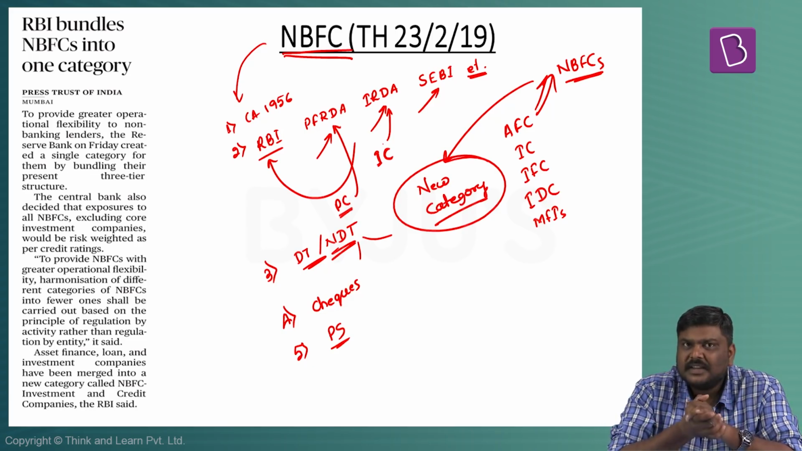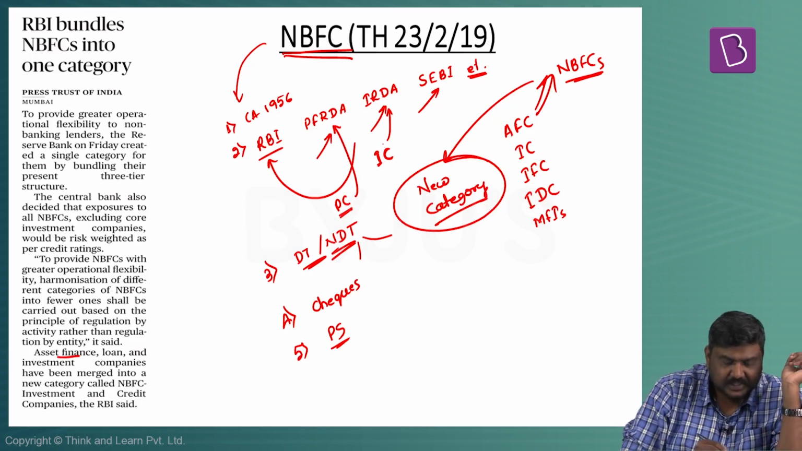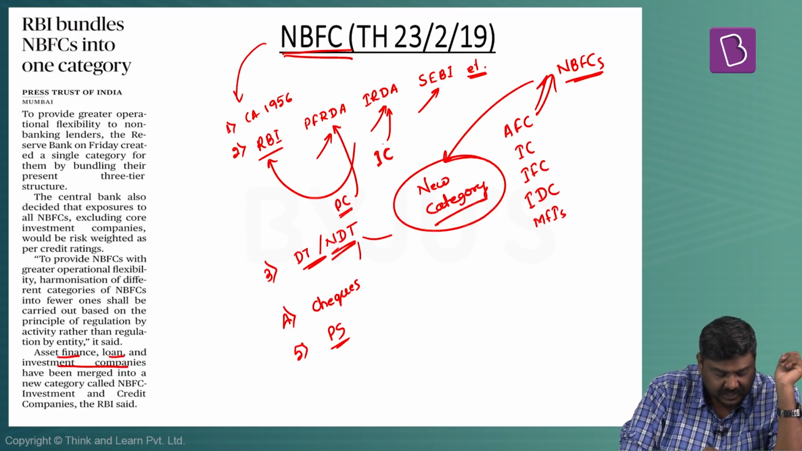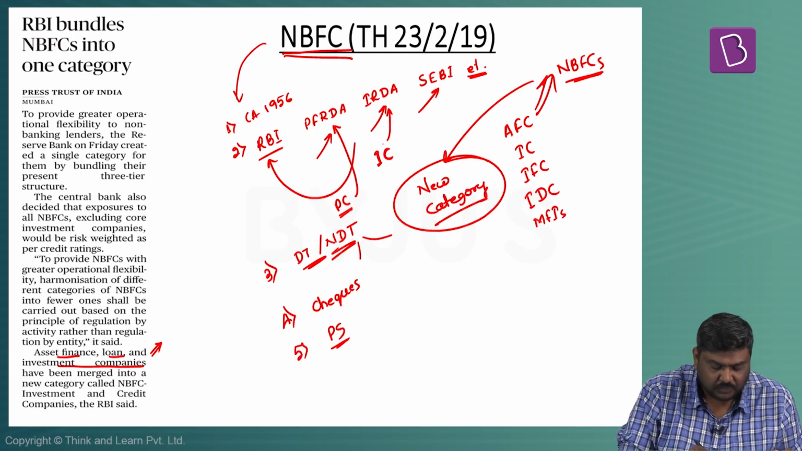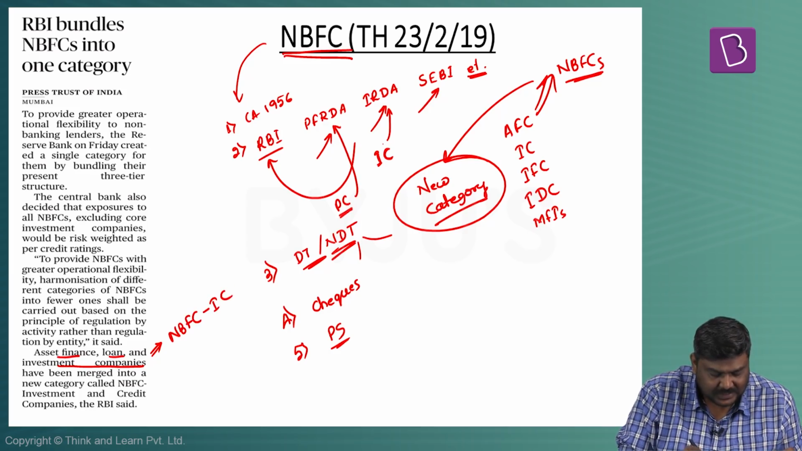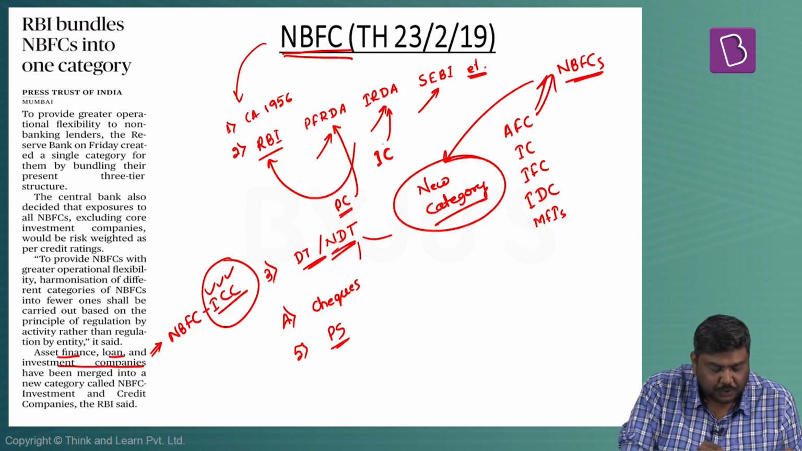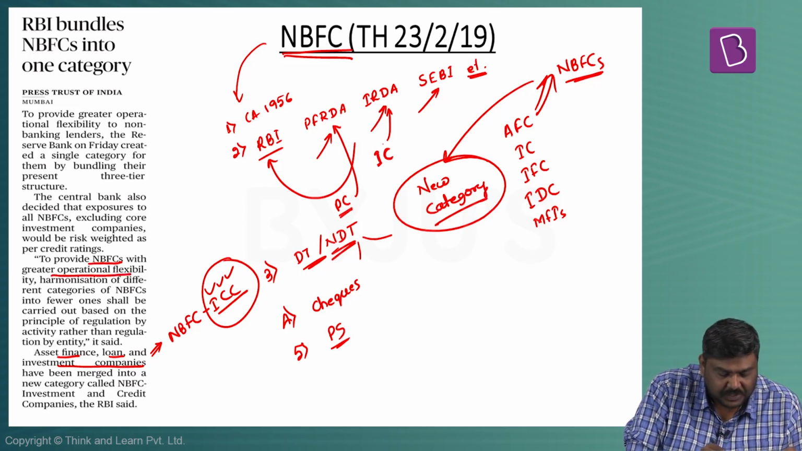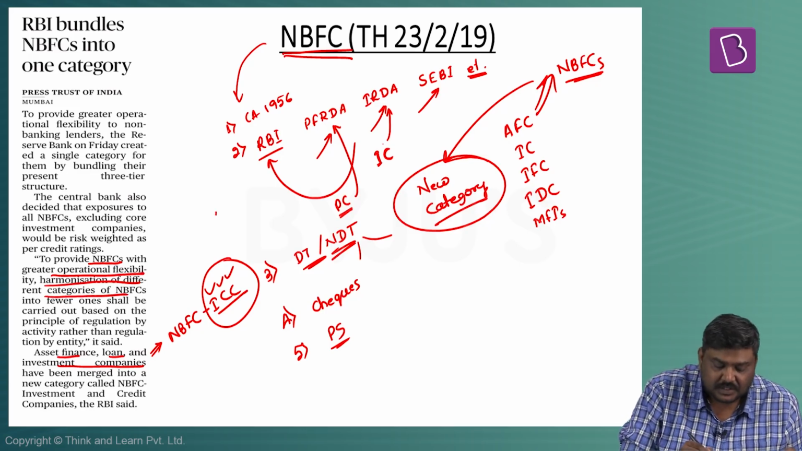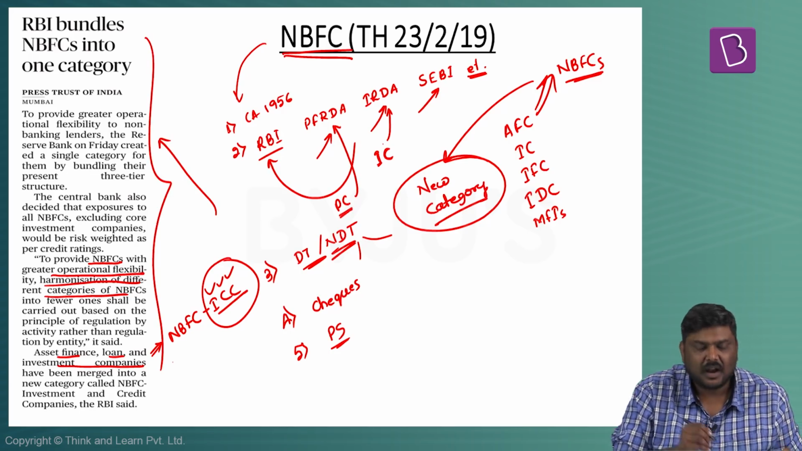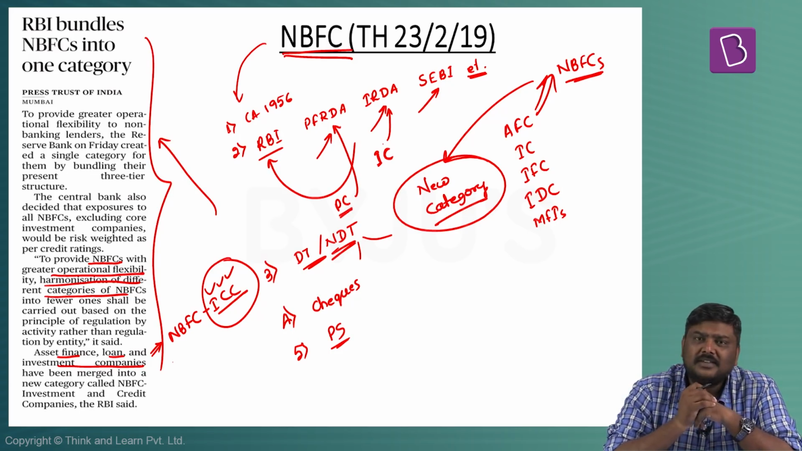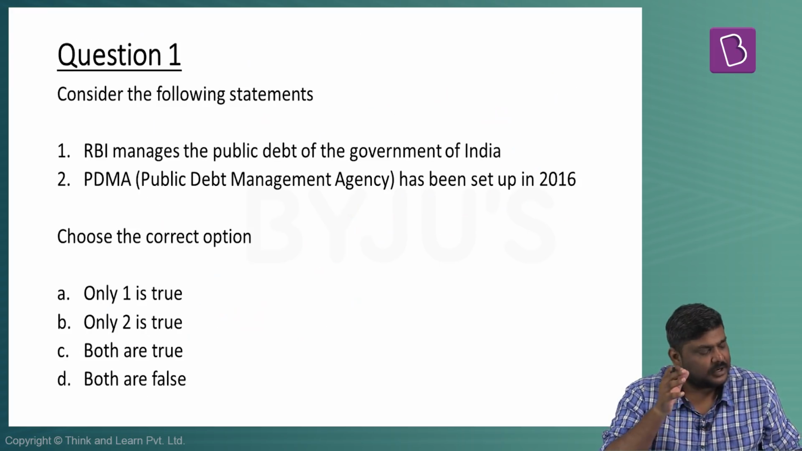Now, what RBI has done is, it has basically taken the asset finance companies, loan companies, as well as investment companies, and has merged these three types of NBFCs to form a new category under NBFC, that is NBFC ICC, Investment and Credit Companies. This has been done to provide NBFCs with greater operational flexibility and harmonization of different categories of NBFCs. So this is the gist of this particular article. So these are some of the very important articles. Now let's look at some of the questions related to these articles.